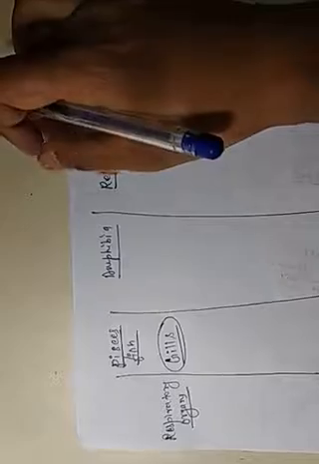First is the respiratory organs. In fishes, the respiratory organ is the gills. Fish are aquatic animals, and for their respiration they require the presence of gills to take oxygen from the water and release CO2 into the water.